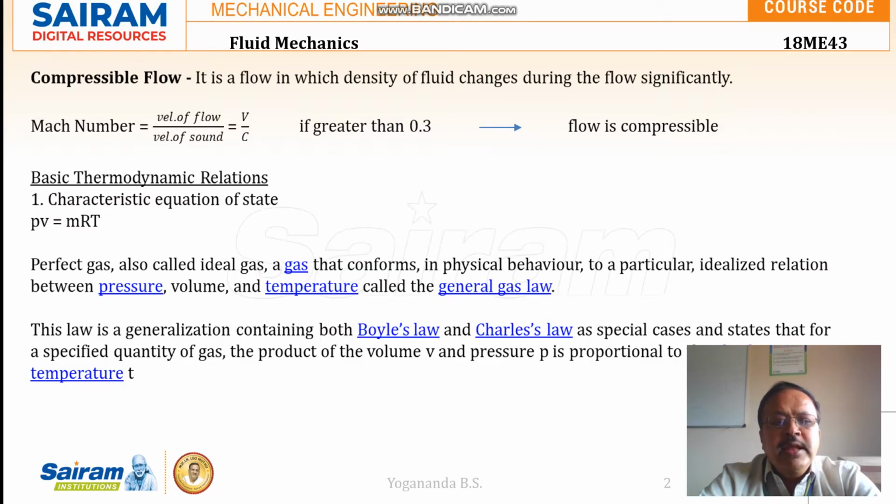Basically, we have the concepts of thermodynamics like the equation of state, that is PV is equal to RT. If the combination of Boyle's law and Charles law is satisfied by the gas, the gas will be called an ideal gas or a perfect gas.